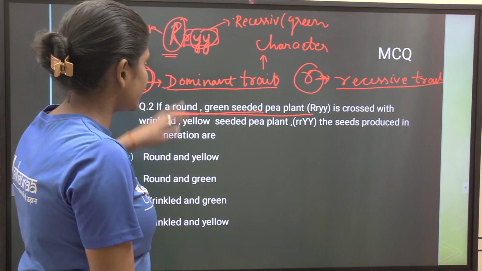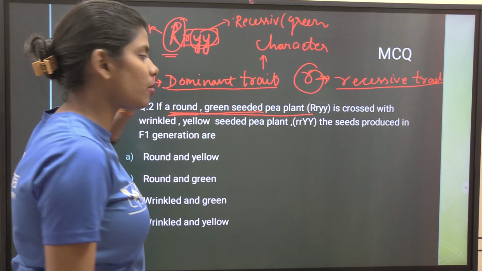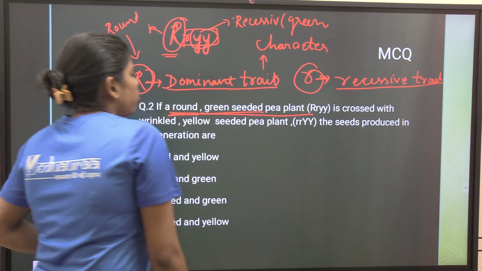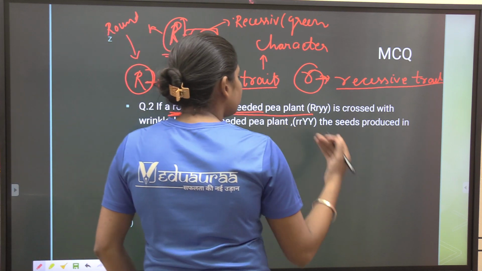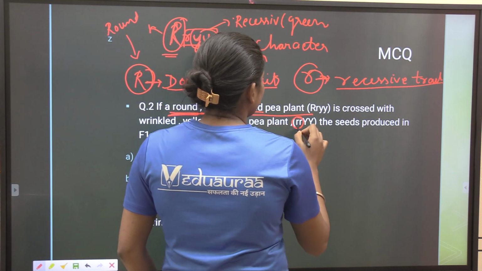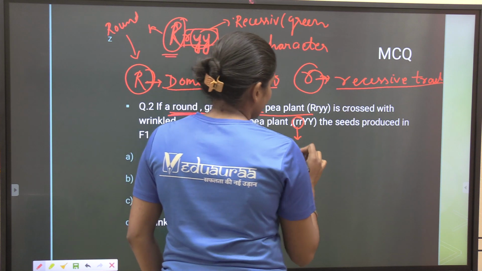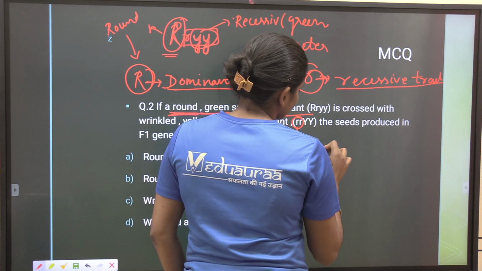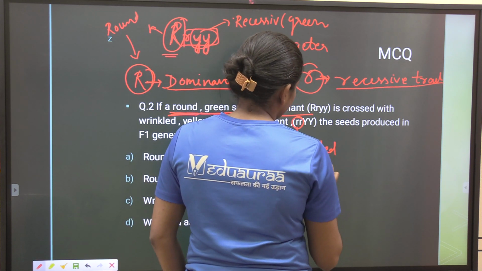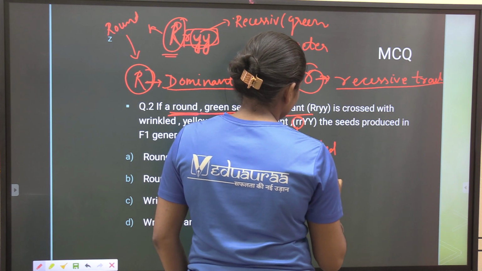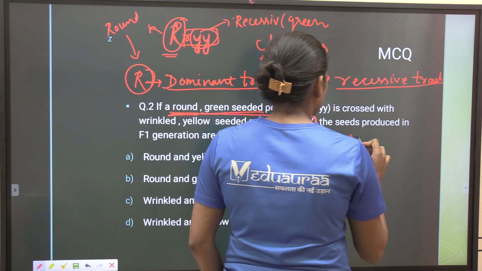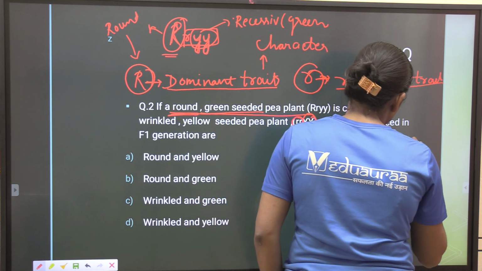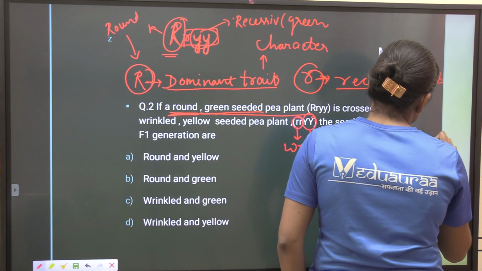It is crossed with a wrinkled yellow seeded pea plant. Wrinkled is recessive. Capital Y, yellow is dominant.